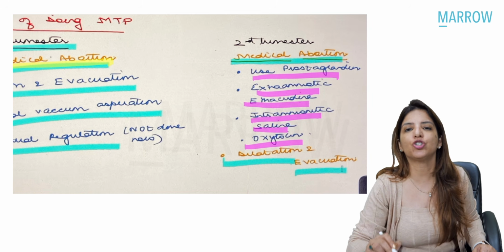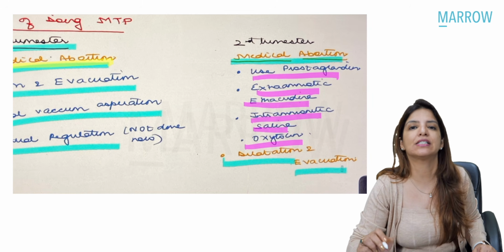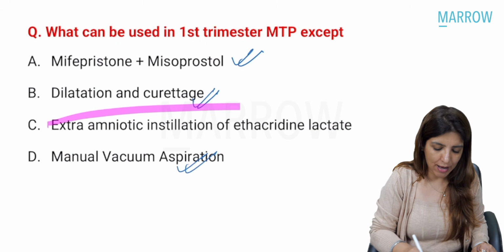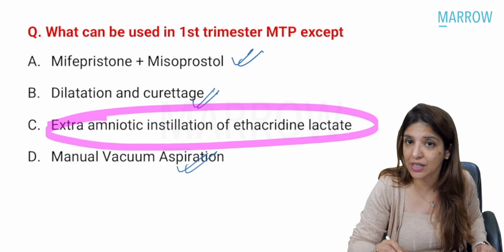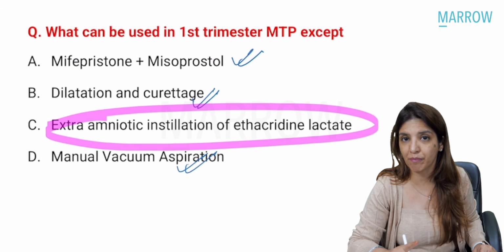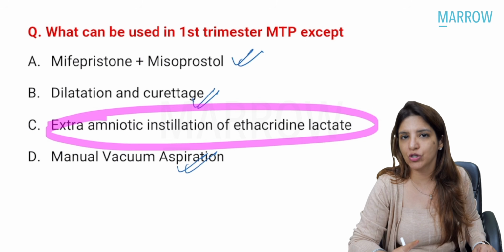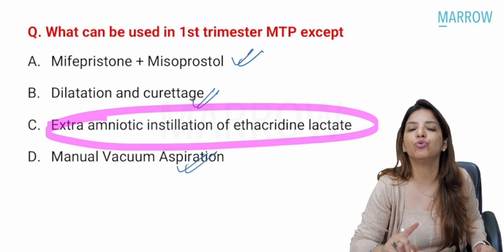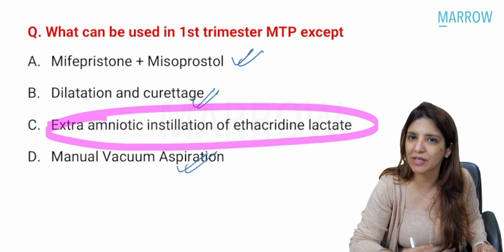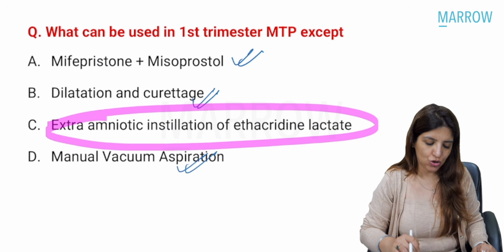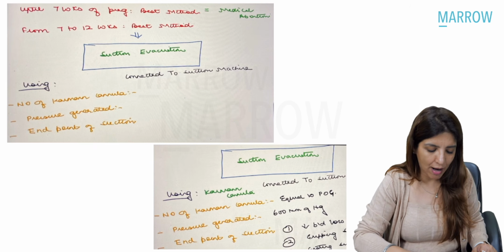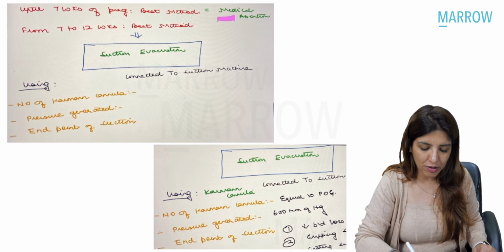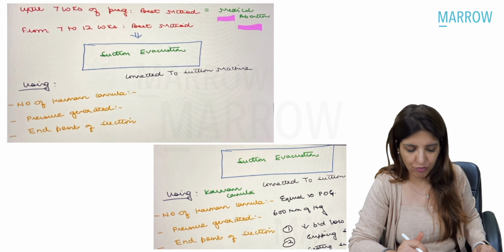Please remember, dilatation and evacuation in second trimester is done using ovum forceps, right? So over here, extra amniotic instillation of ethacridine, that is a method for second trimester MTP. It is not a method for first trimester MTP, although it is not being done these days. But still, you have to remember the methods for first trimester MTP and for second trimester MTP. Remember, up till 7 weeks of pregnancy, the best method for MTP is medical abortion using misoprost and mifepristone.